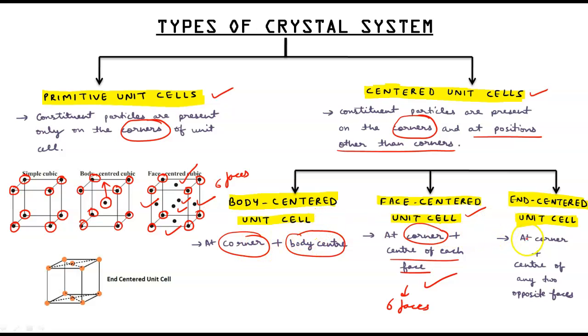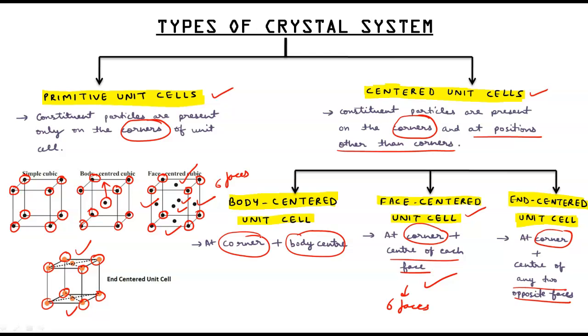Next is end centered: at corners and center of any two opposite faces. So this is the diagram. At corners we have 8, and any two opposite faces, 2. So this is end centered. So these are the types of crystal system. Primitive, only corners.